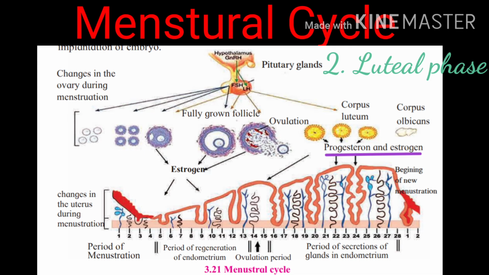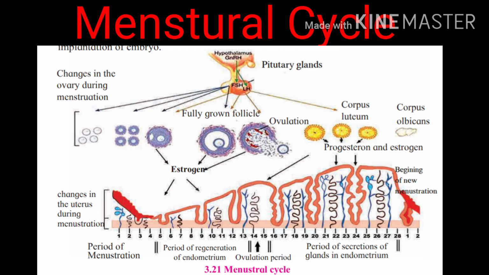This progesterone hormone helps the endometrial glands in uterus to secrete their secretion, and hence more thickening of the wall of endometrium and formation of blood capillaries and tissues in those areas. Such endometrium is ready for implantation of embryo in case the egg cell is fertilized by sperm during fertilization.